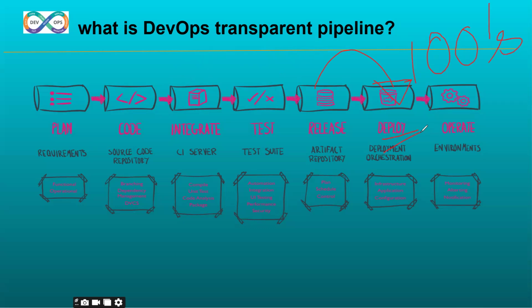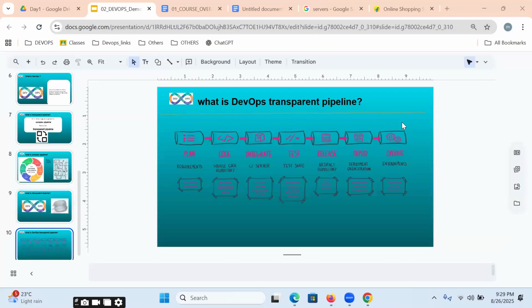Once our applications are deployed on hundreds of servers, we can access them on the internet as a website. But whether it is working or not, we are going to be doing monitoring and maintenance.